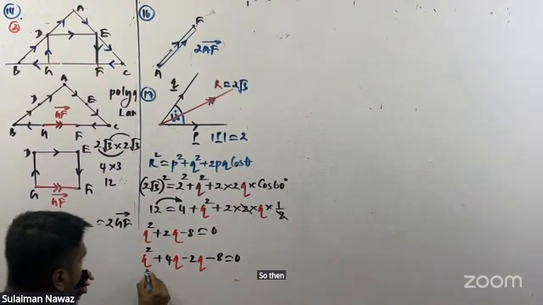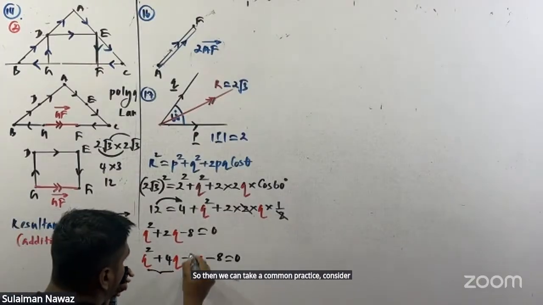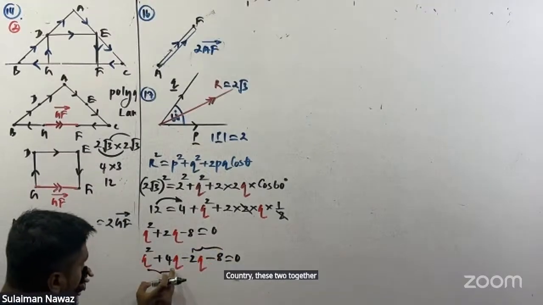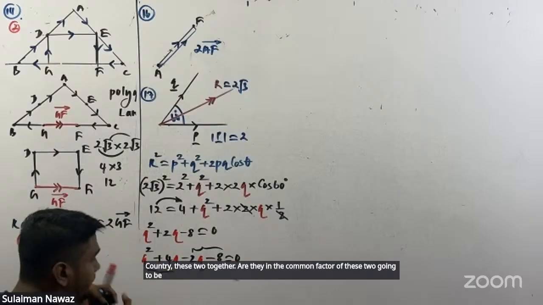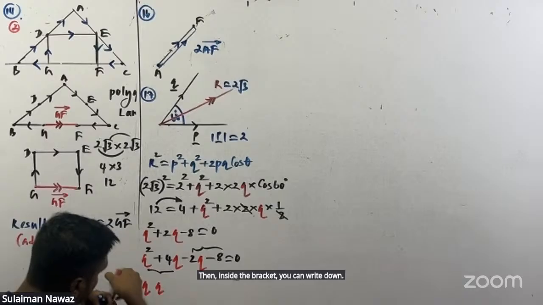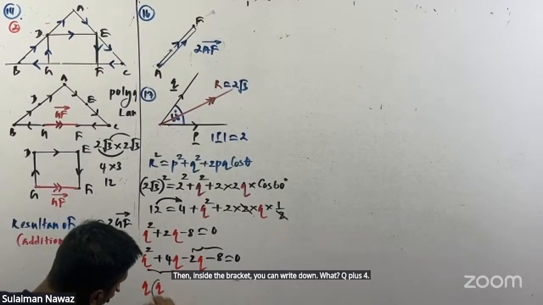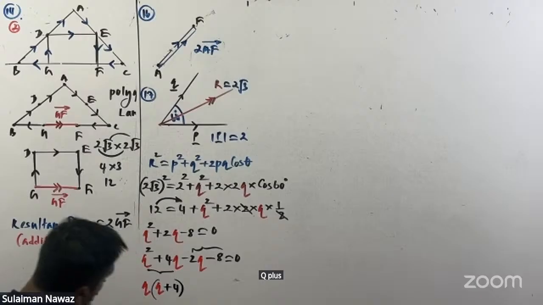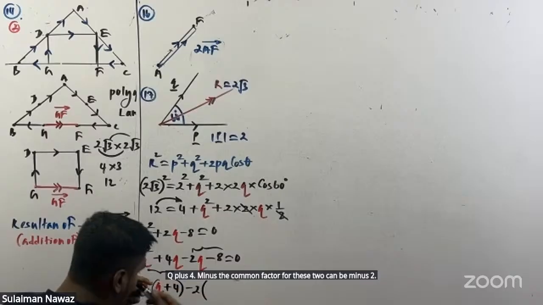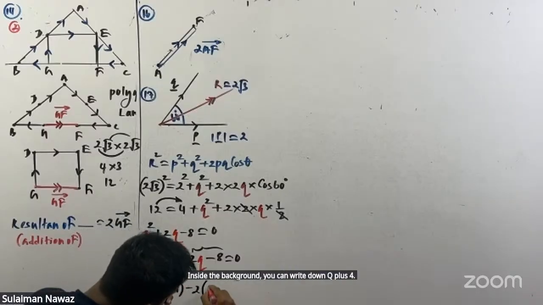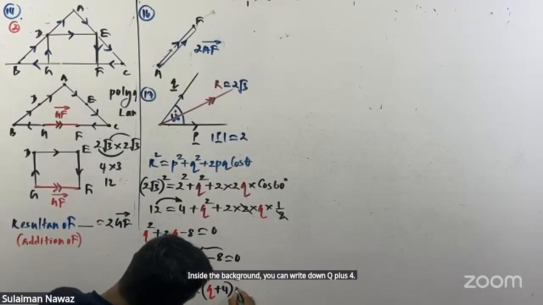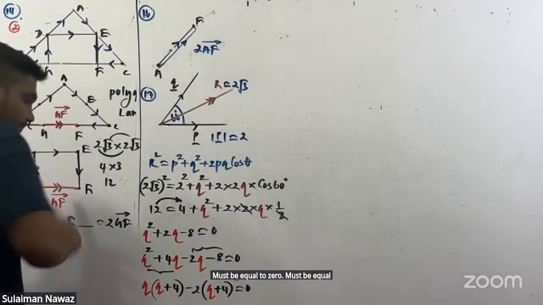So then we can take common factors. Consider these two together and find the common factor of these two. The common factor is going to be q. Then inside the bracket you can write q plus 4. Minus, the common factor for these two is going to be minus 2. Inside the bracket you can write q plus 4, must be equal to 0.